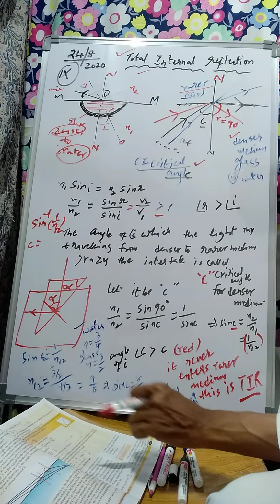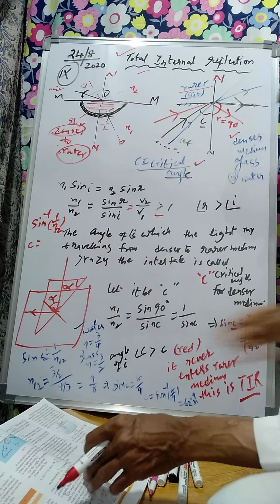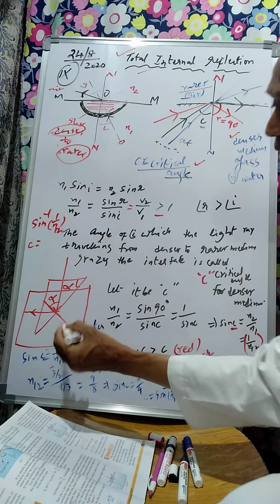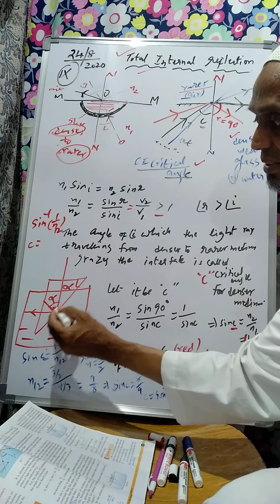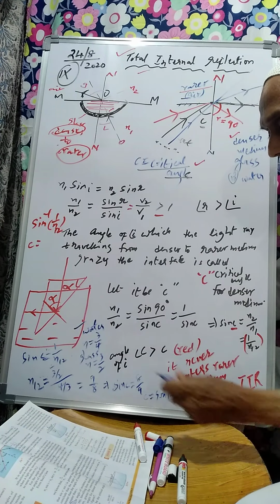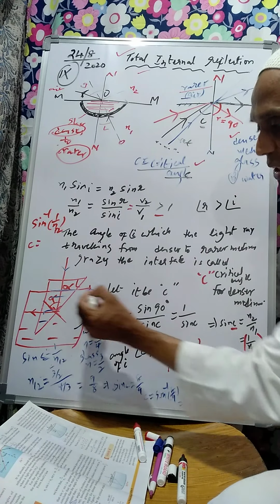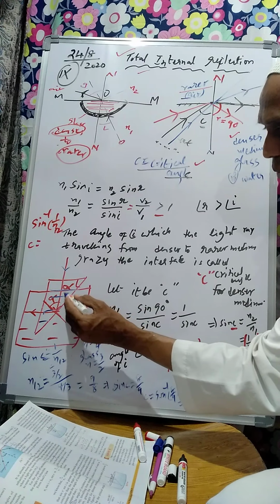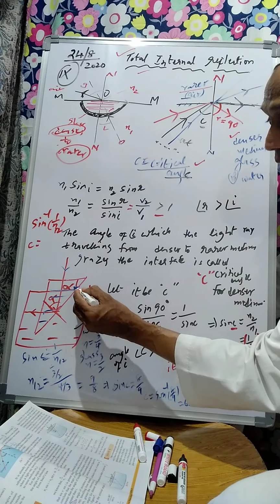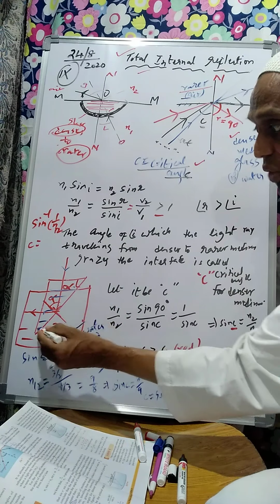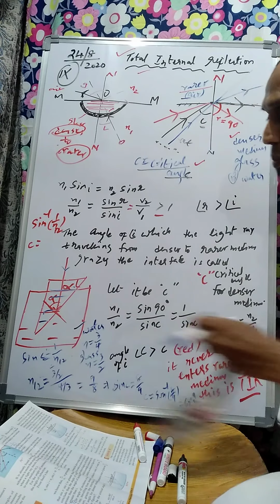Now see, in the textbook there is one problem which is given: a rectangular wedge prism is immersed in water, इस तरह. ये जो है textbook में wedge का problem है. So this is water, and in this is the wedge prism. A beam of light is incident normal to one surface of the prism, which is also in water. Now at what angle, ये angle alpha दिया हुआ है prism का, prism में से जाते हुए water में नहीं जाएगा, सब prism में ही रहेगा, at which angle, that is the critical angle, पहचानना है यहाँ पे.